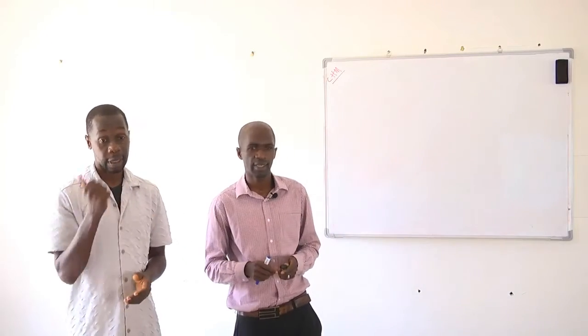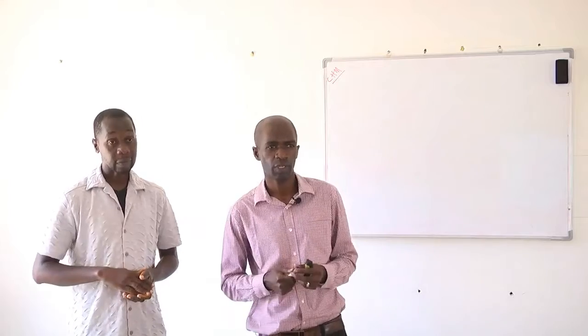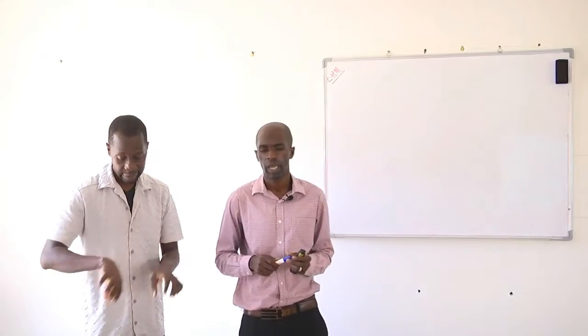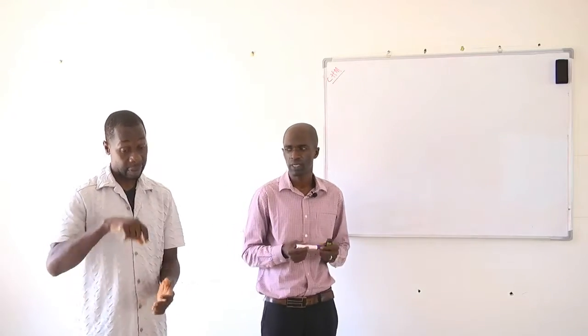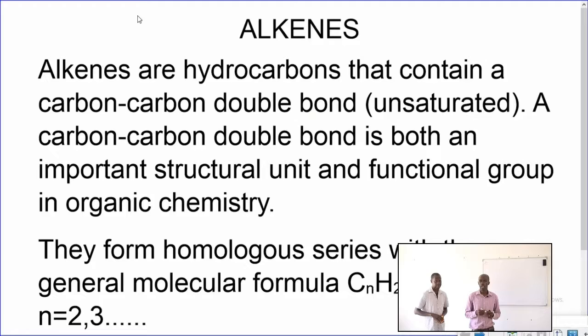And in our today's lesson, we're going to look at organic chemistry. And the family of organic chemistry that we're going to look at today are called alkenes.